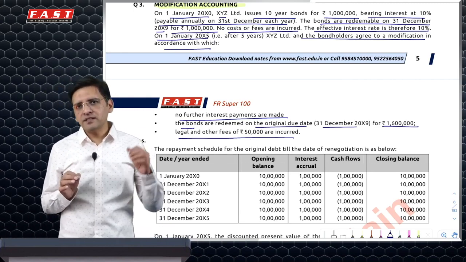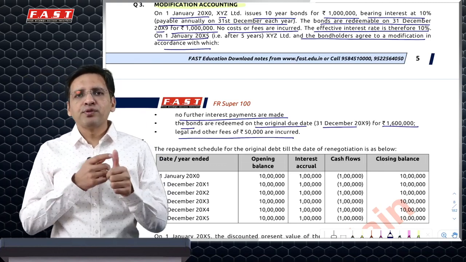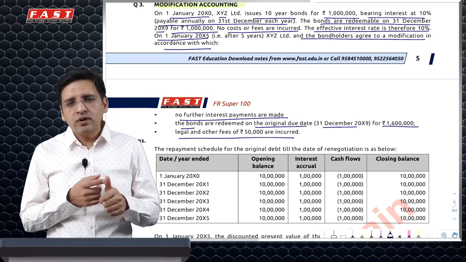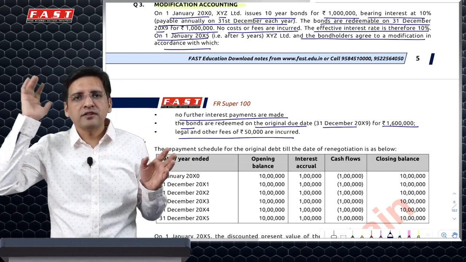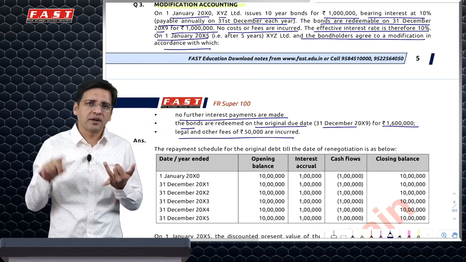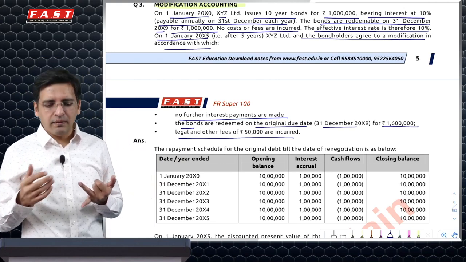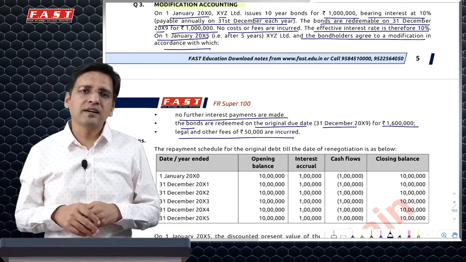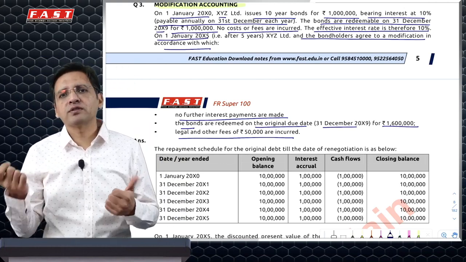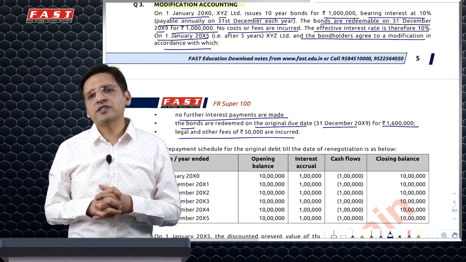Whenever you get a question like this, first and foremost, prepare your mind to understand from whose viewpoint the question is asked. So obviously what we do is, when we get a question, we first identify which standard it relates to. So it's purely financial instrument. Then I understand whether it's a question of taking a loan or giving a loan, a financial liability or a financial asset. So I understand it is accounting for the company that has issued bonds, it's a financial liability. Then I understand that after 5 years there's a modification in this liability.